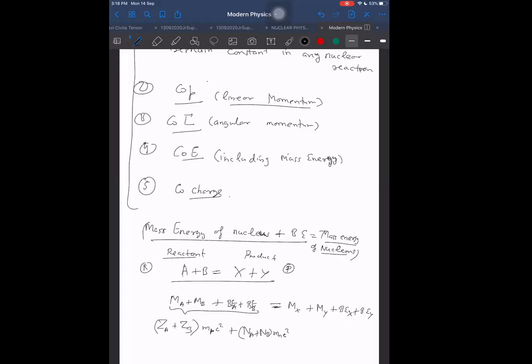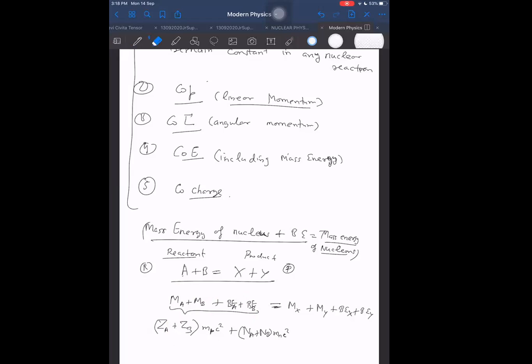Yes, sir. Because if I take Ma and I join with binding energy of A, then what it will give us? Mass of nucleus plus binding energy will separate the constituent particles. Means it will give us energy equal to the rest mass energy of Za into MPC square plus Na into MNC square. That it will give us. Similarly for MB and binding energy of B, when these combine together, what they will give us? Same thing only.